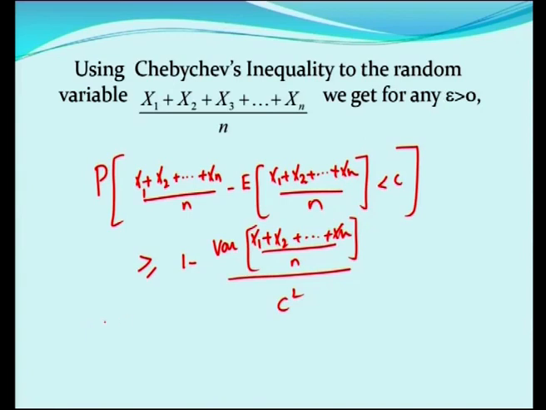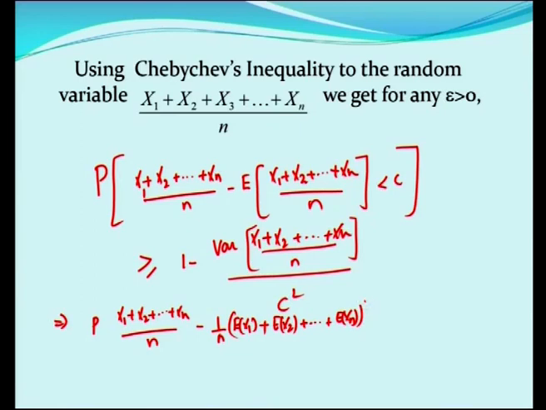How the simplification goes? That is P of x1 plus x2 plus etc. xn by n minus, that 1 by n I will take it outside, and each expectation is distributed for the random variable: E of x1 plus E of x2 plus etc. E of xn.